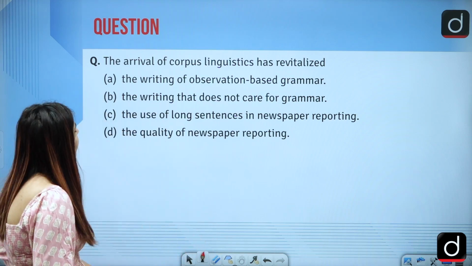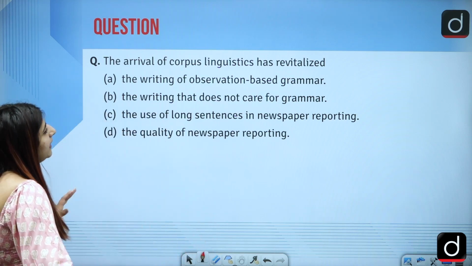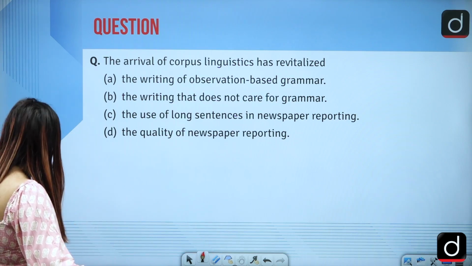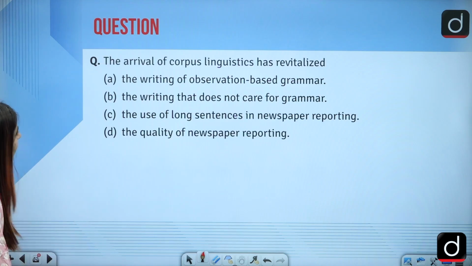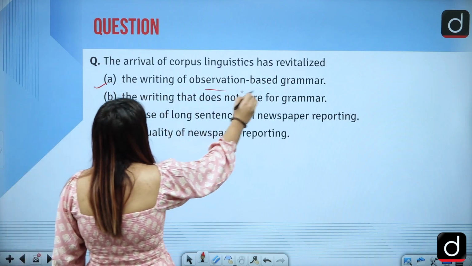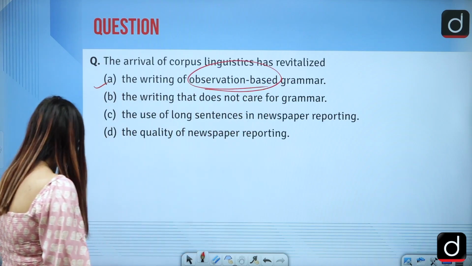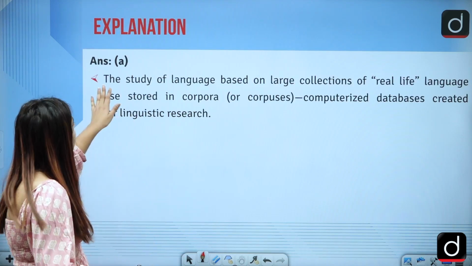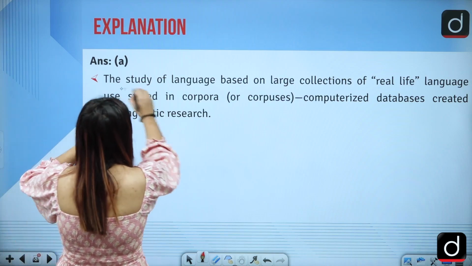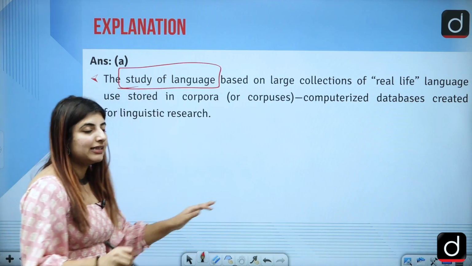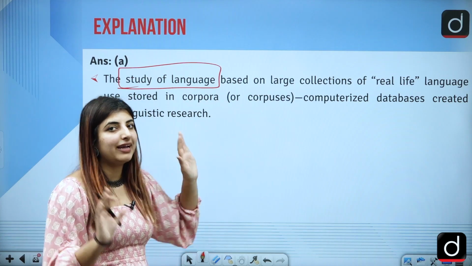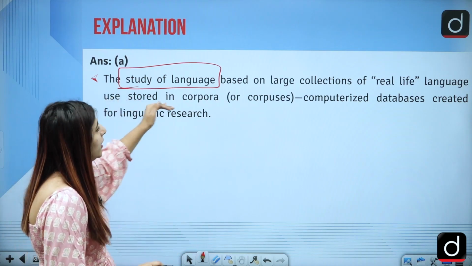Next is, the arrival of corpus linguistics has revitalized what? The answer to this question is option A. It has revitalized the writing or observation-based grammar. First of all, what is corpus linguistics? It is the study of language, if you are talking about ELT, based on large collections of real life language stored in corpora.